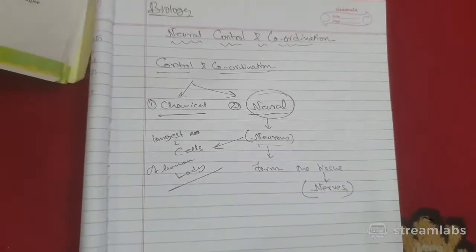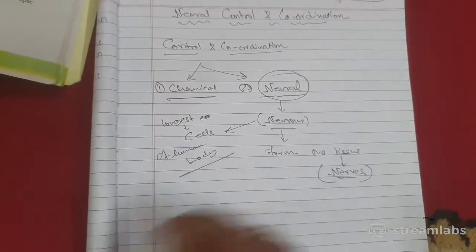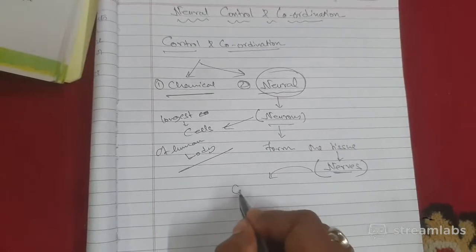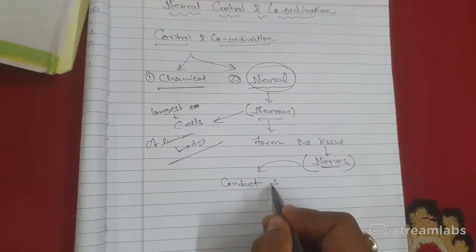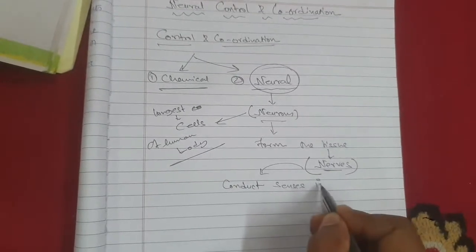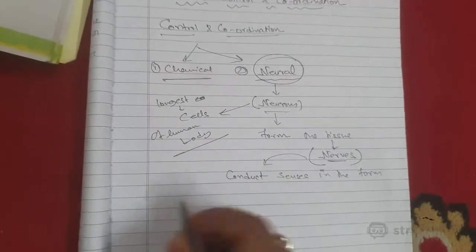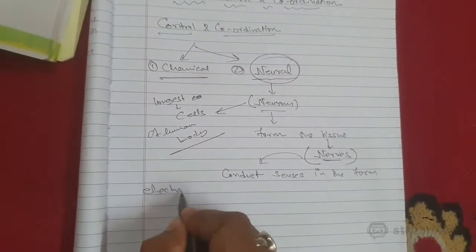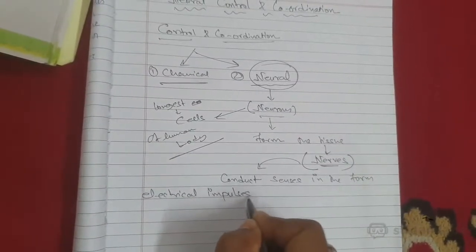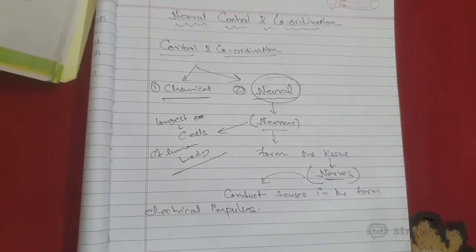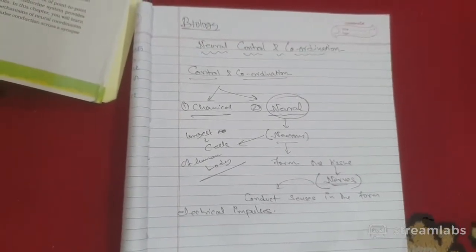Now, what is the function of these nerves? They conduct senses in the form of electrical impulses. Are you getting my point?